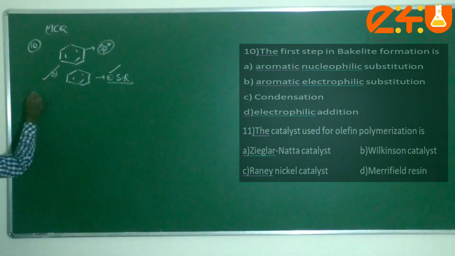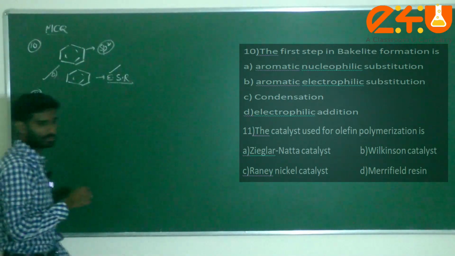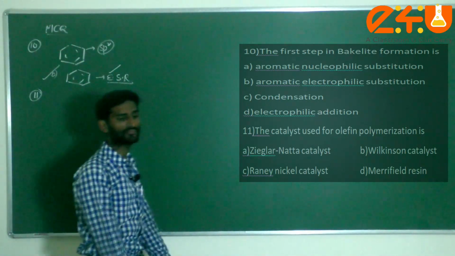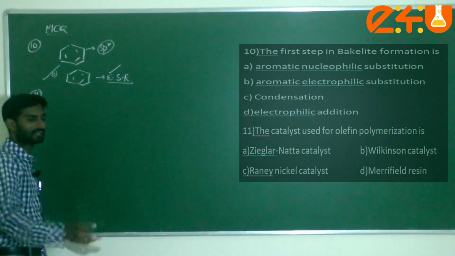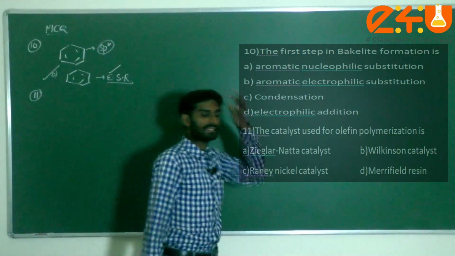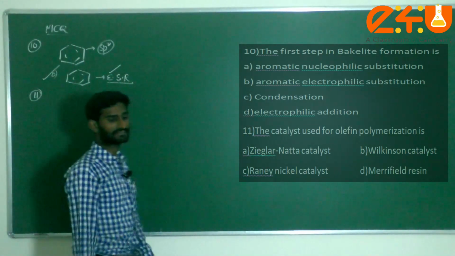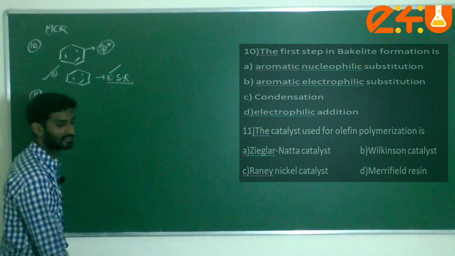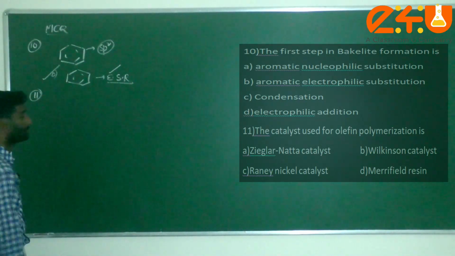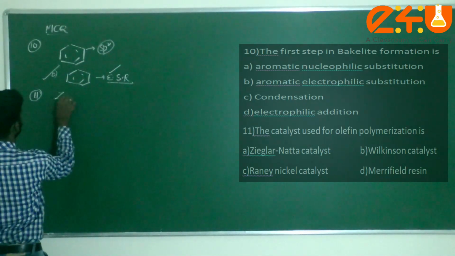Next one, question number 11. The catalyst used for olefin polymerization is, well known example, Ziegler-Natta catalyst, Wilkinson catalyst, Raney-Nickel catalyst, Merrifield resin. For polymerization, generally we use the best catalyst, what is it, dear students?